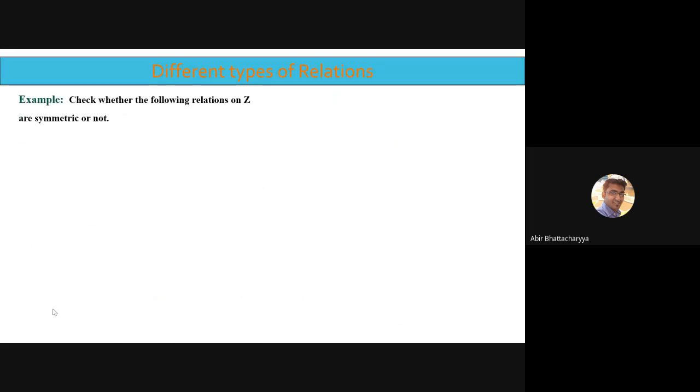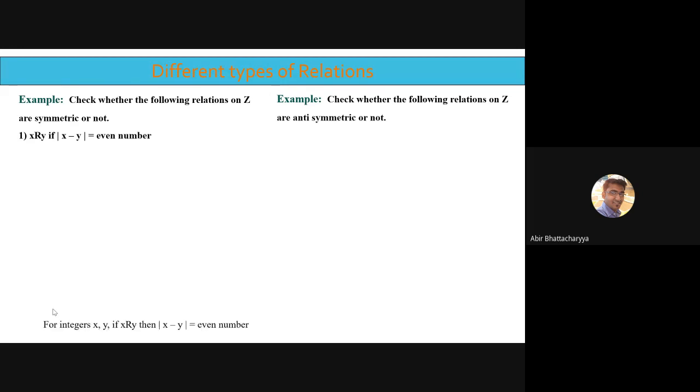Let's go through a few examples. Check whether the following relations on Z are symmetric or not. Only check the symmetricity, not antisymmetricity. And on the right side is a question where you have to check whether it is antisymmetric or not. First question: X is related to Y such that the mod of X minus Y is an even number. How to solve this type of question? First of all, we'll take two integers, because the set is integers, right?